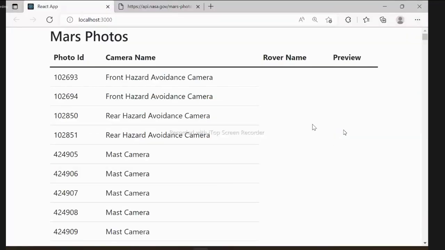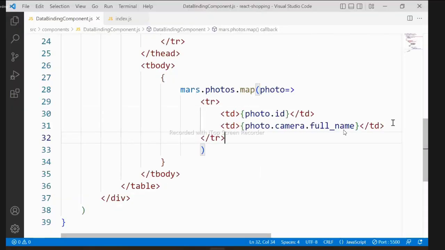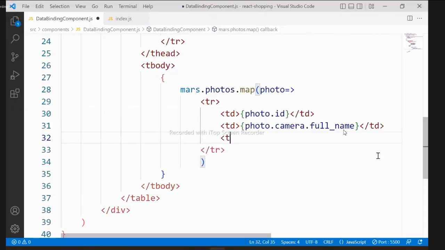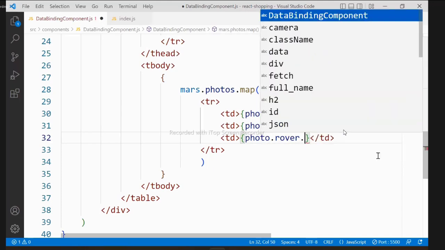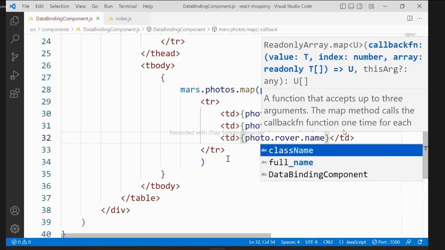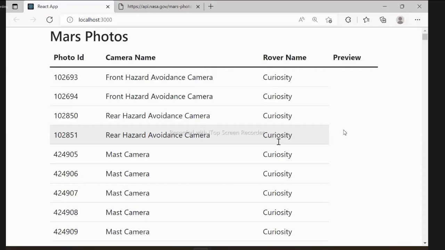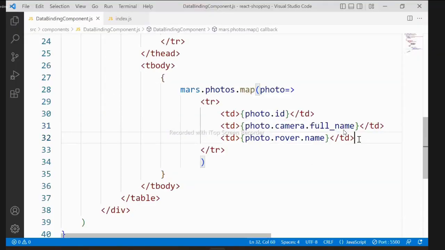That is the camera full name. And we want the rover name, which rover took the photo, and that is present in photo. In that, rover is an object. In that, name is there. You can see here the rover name will come: Curiosity. Now I want to fetch the photo here.